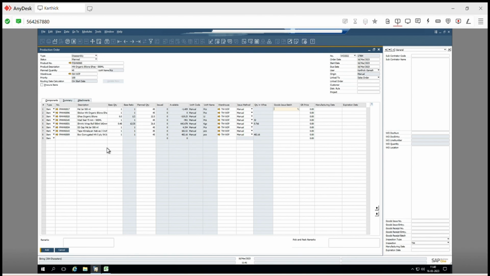And all the requirements for this FG will be automatically loaded. Can you check this? The plan quantity is exactly correct, 45 pouches and the stickers at 45. What series? You can change the B1 if you want.